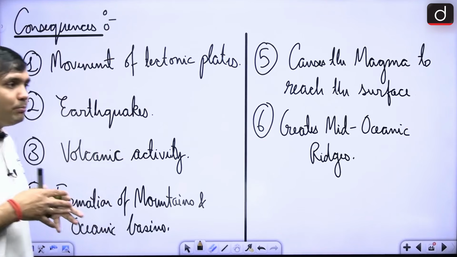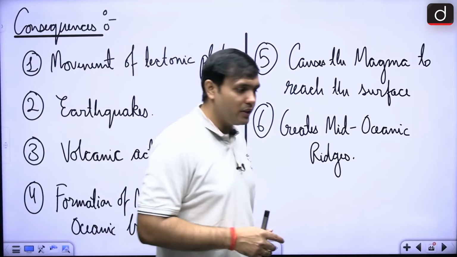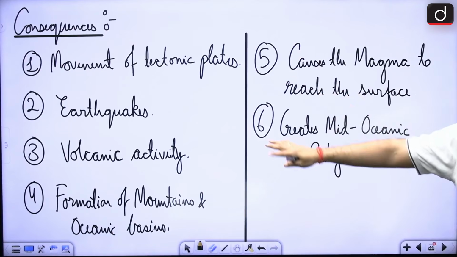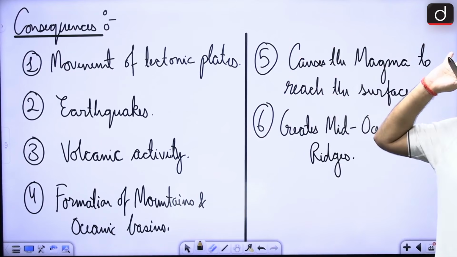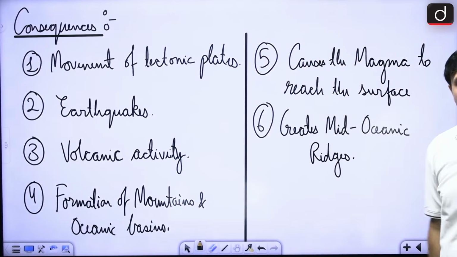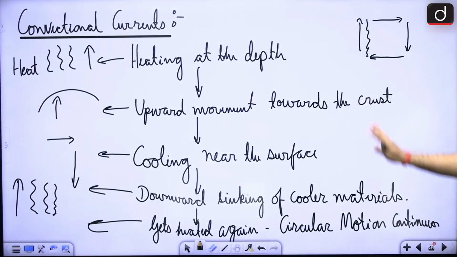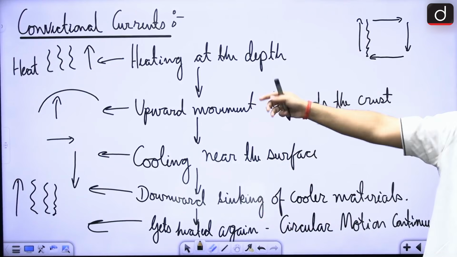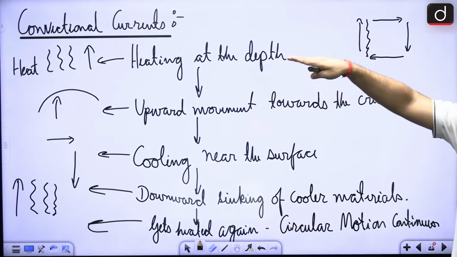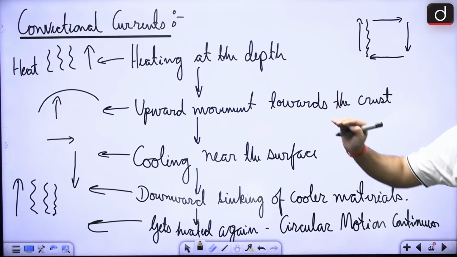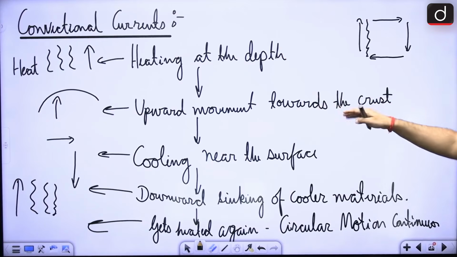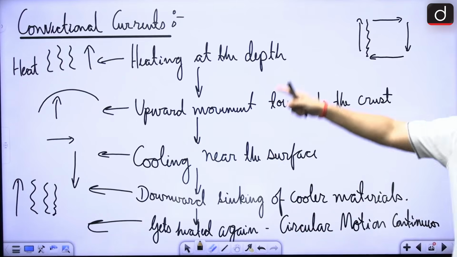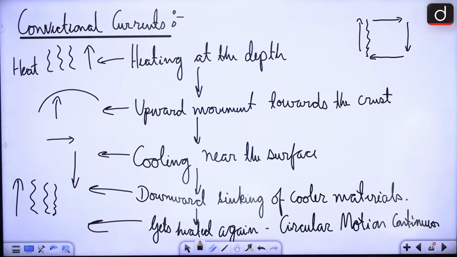It is leading to the magma that is reaching the surface of the earth. It is creating mid-oceanic ridges that we are going to see in just a few minutes. So all of these are consequences coming from the convectional currents that are happening inside the interior of the earth. All right, is this particular process clear? So there is heat from the inside, it is moving up. As it moves up, it will slowly cool down. As it cools down, it will sink downwards. Again, it will get heated up, and this whole circular movement keeps on happening.